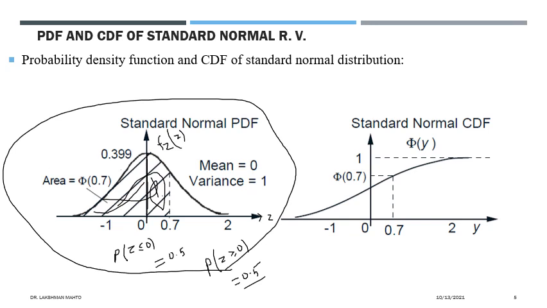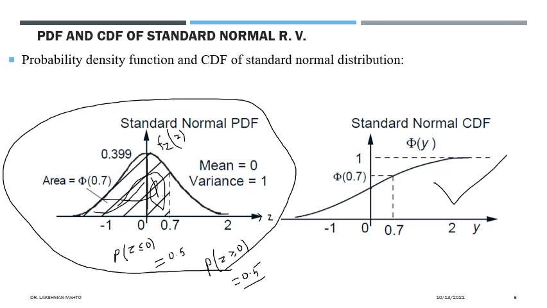Next, we can find the CDF of this one by integrating the PDF up to x. This is the plot of the CDF of a standard normal random variable. You can see that there is a change of concavity happening at z equal to 0. You are also getting the symmetry nature, and there is a change of concavity. Everyone might be aware of what change of concavity means, and this point is the point of inflection.